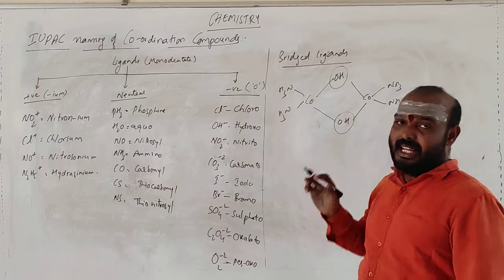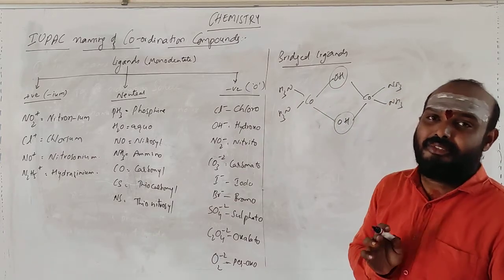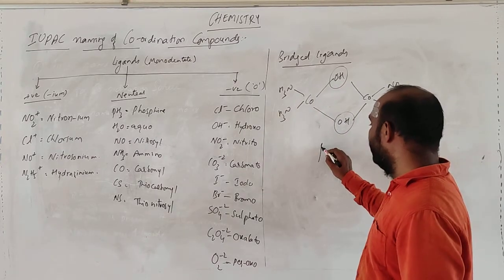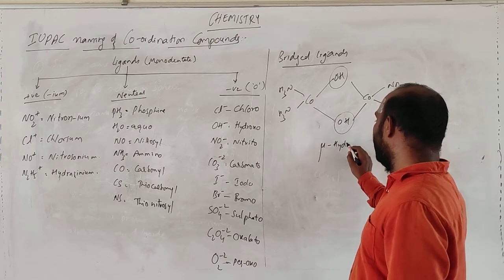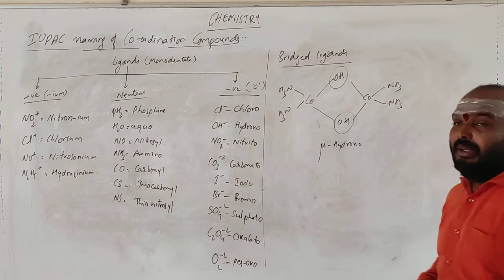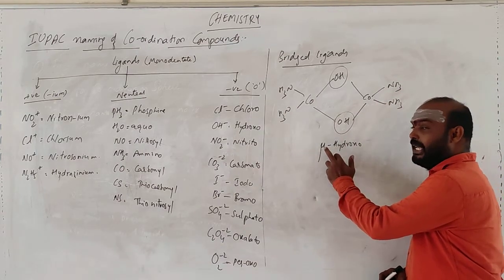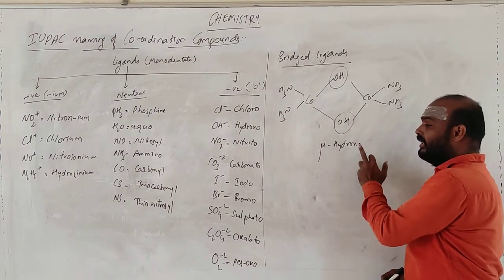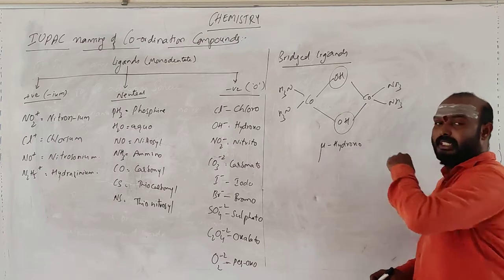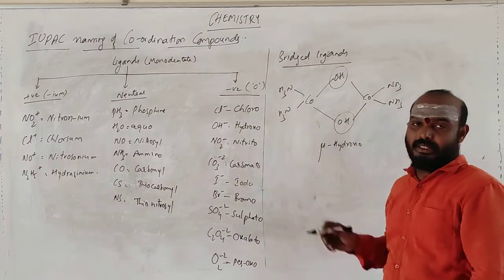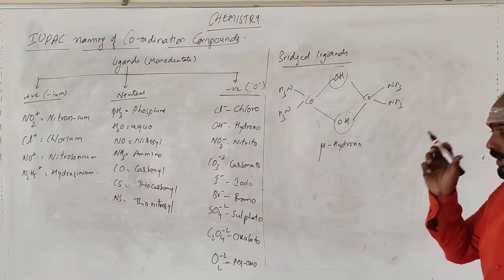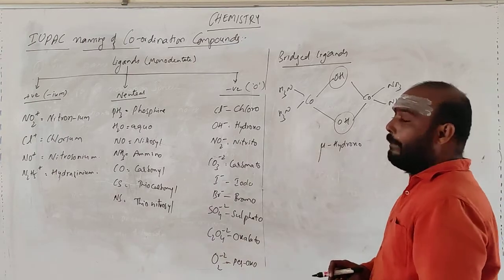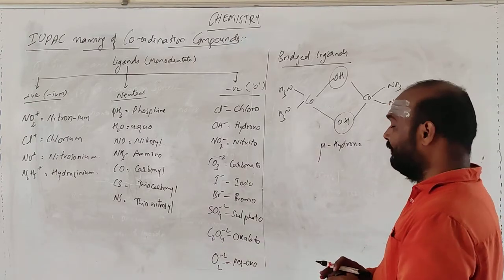So whenever there is a bridging ligand, you will represent it as mu-hydroxyl. Mu indicates that it is the bridging one, meaning it is linking two metals. The hydroxyl is forming a bridge between two metal atoms. So these ligands are called bridging ligands, right?